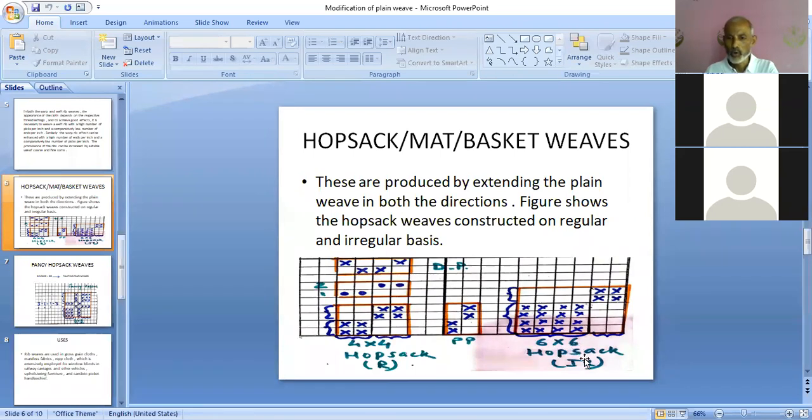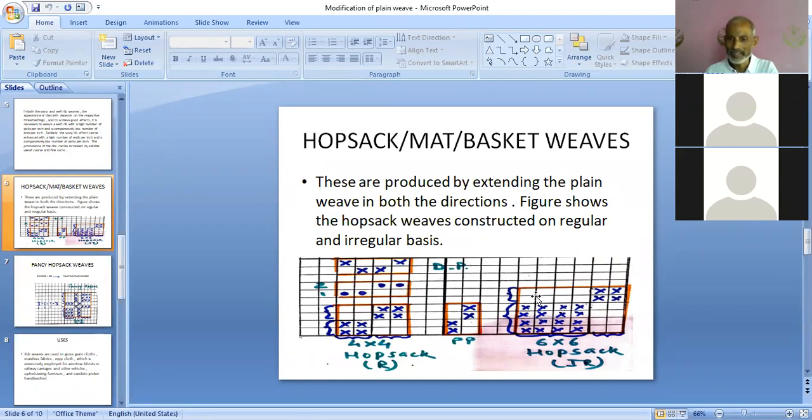Similarly, 4-2 Hopsek can be constructed in 6x6. First 4 are representing first end. These first 4 picks are representing first pick. These 2 picks, fifth and sixth ends are representing second end, and fifth and sixth pick are representing second pick. And these 4x4 square, these 4 plus 4, which are covered by these 2 brackets, this is representing 1 square. And in that plane view we have cross, so all will be crosses.